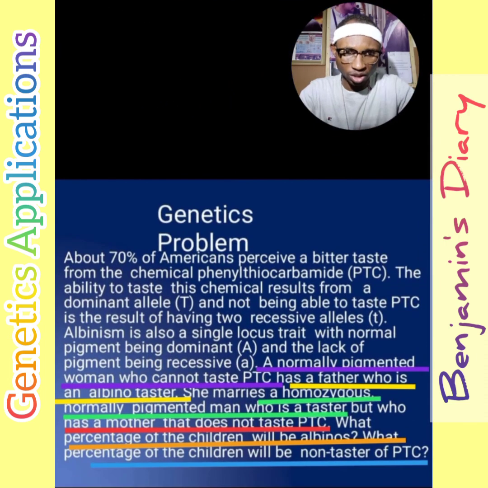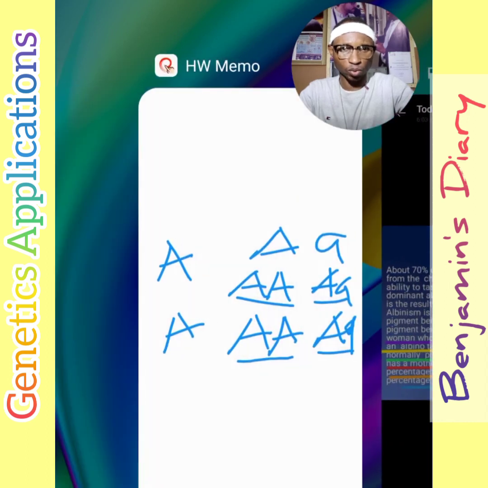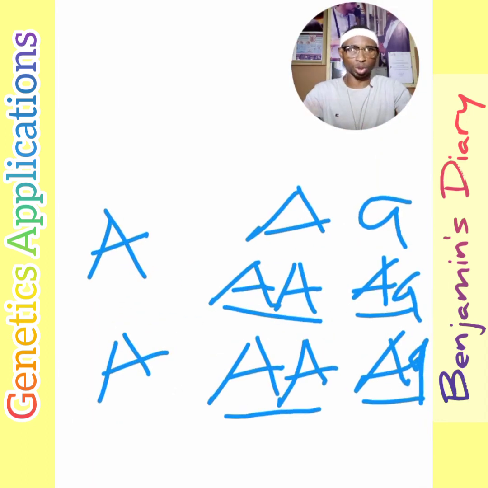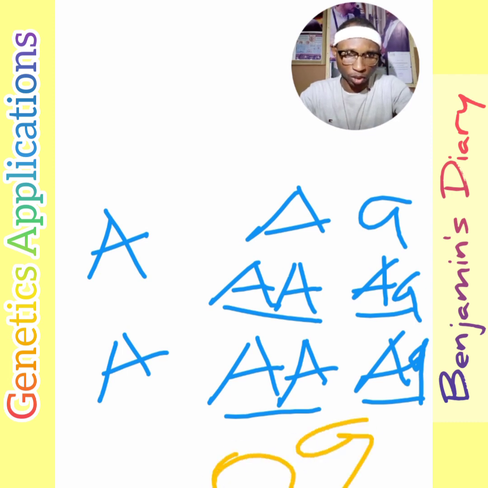But now the question here is to see what percentage of the children will be albino. As you can see, we all have normal children. All of them are pigmented, although we have 50% homozygous pigmentation of the melanin, while 50% heterozygous pigmentation. So they are all normal. So we have 0% of the children albino, because albino will only come when you have two recessive genes.